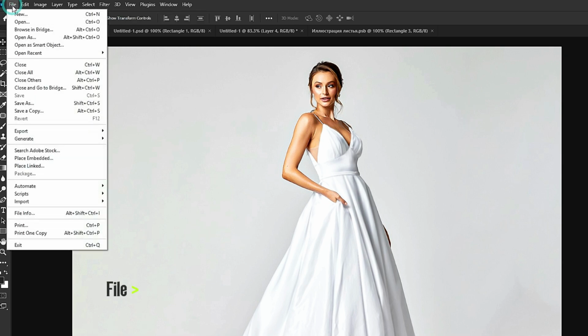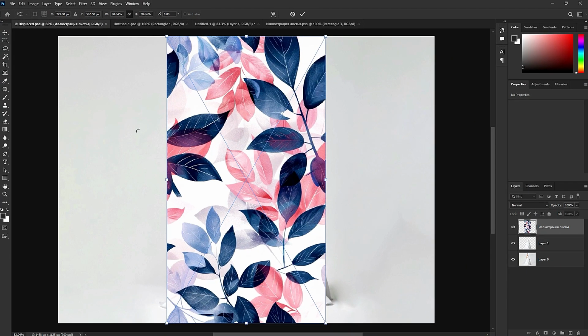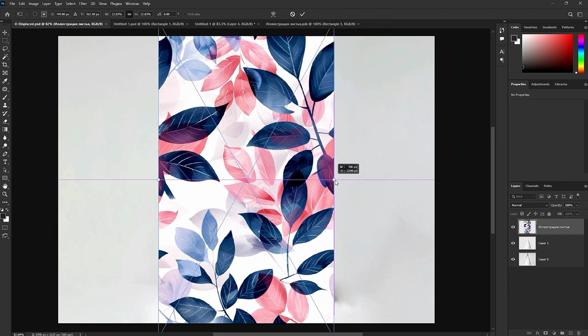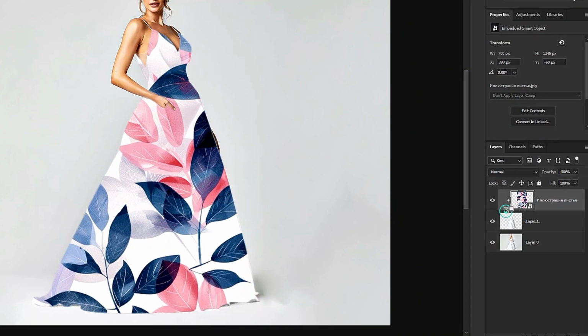Go to File, Place Embedded. Choose your design and then place it in. Resize it accordingly. And then create a clipping mask.